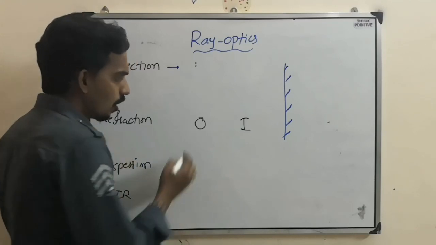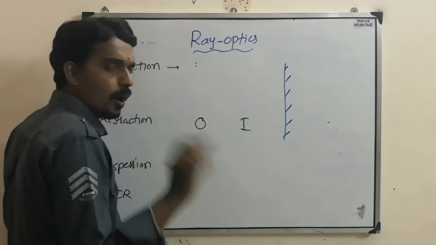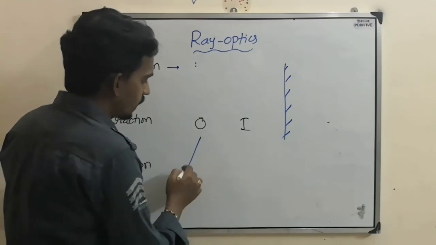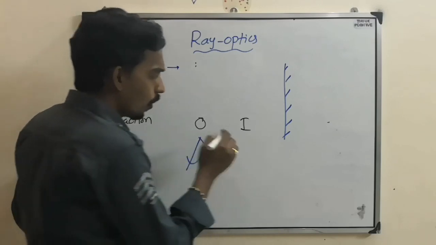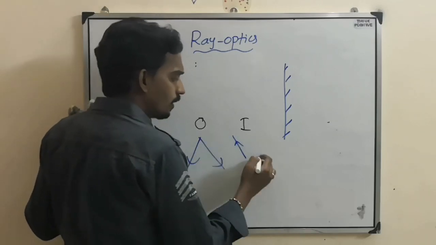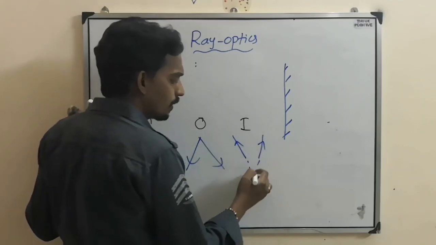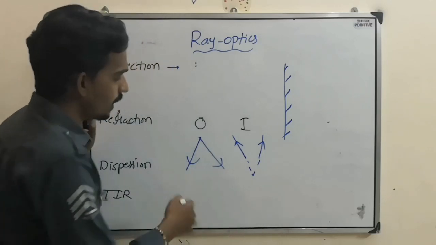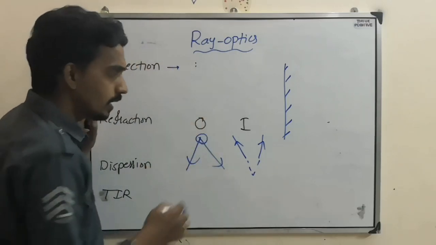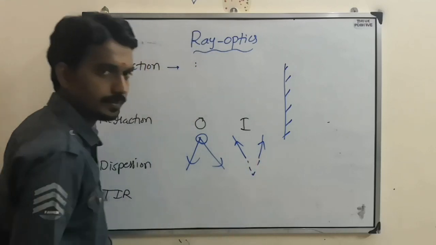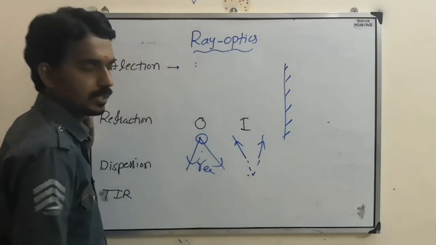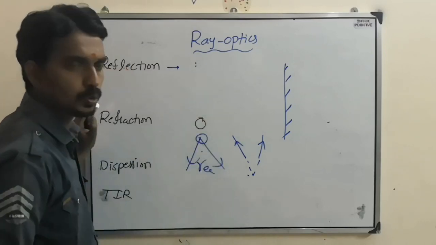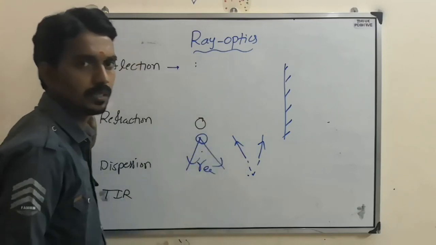In a simple way, object means the point from which incident rays originate, or the point from which the incident rays appear to originate. They may originate originally, or they may appear to originate. So this is called real object, this is called virtual object. So this is about object, two types, real object and virtual object.